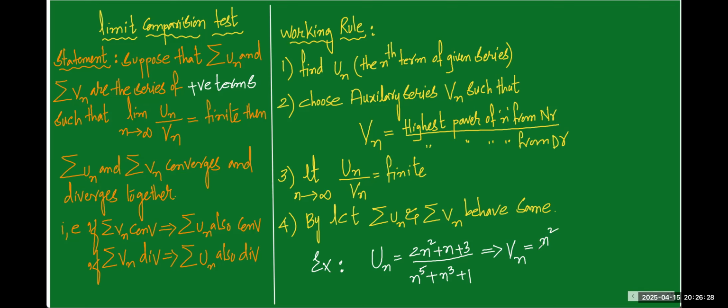And in the denominator, the highest power of n is n power 5. That is, we have to write n power 5. If you simplify that, we get 1 by n power 3, which is our Vn value. This is the way to choose the auxiliary series.